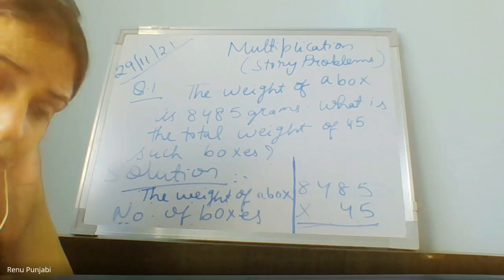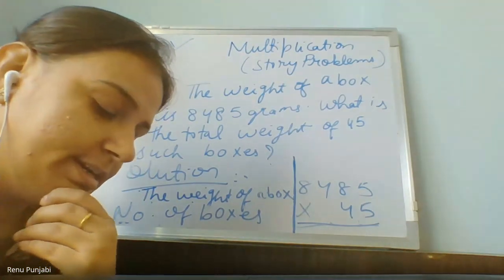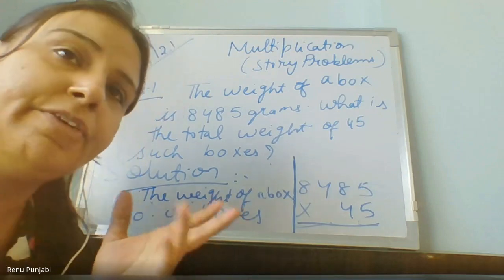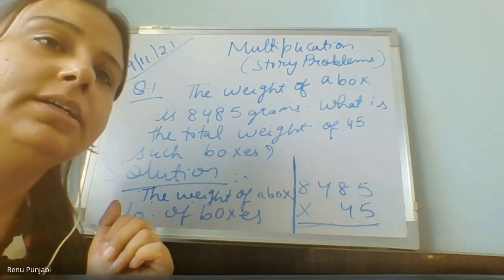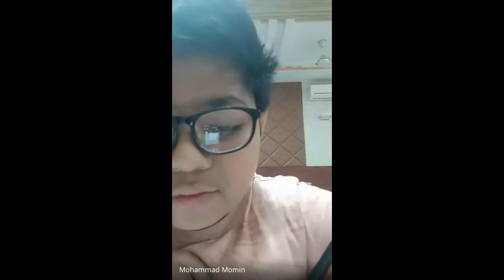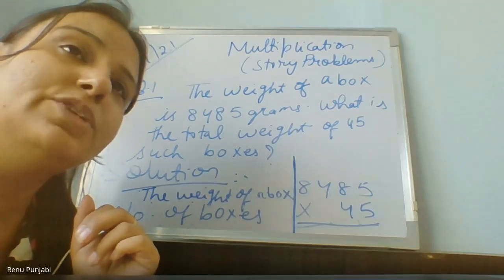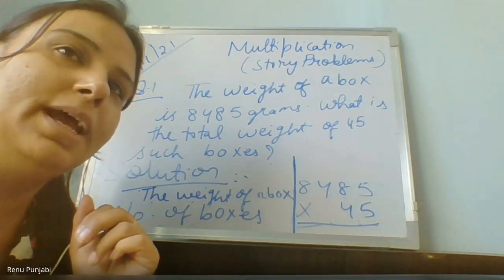Ma'am, it is 38,000... 3,81,810. You have done 5 plus 5 equals 10, child. Ma'am, can I say? Yes, Aarav. Ma'am, 3,81,825. Yes, Dhwani has done 5 plus 5, not multiplied.